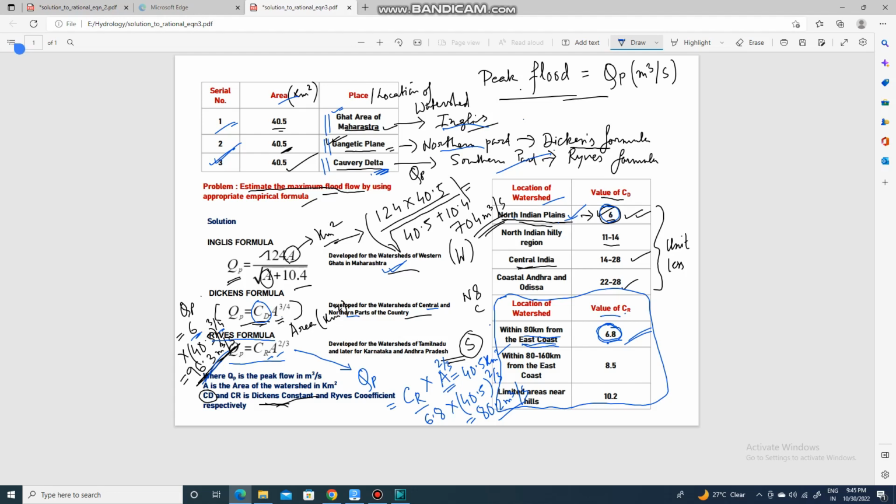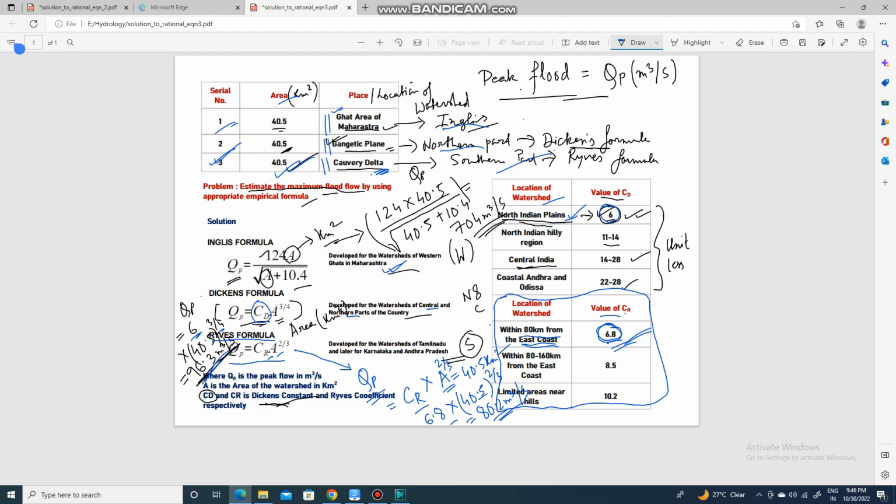As Kaveri Delta is located within 80 km from the east coast, we have taken the value of CR as 6.8. So if I put the value of CR at 6.8, and the area I know is 40.5, then QP, the peak flood or maximum flood flow or peak discharge, will be equal to CR multiplied by A to the power 2 by 3. CR is 6.8, A is 40.5 to the power 2 by 3. It will come as 80.2 meter cube per second.